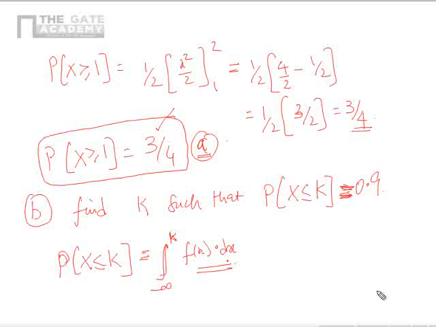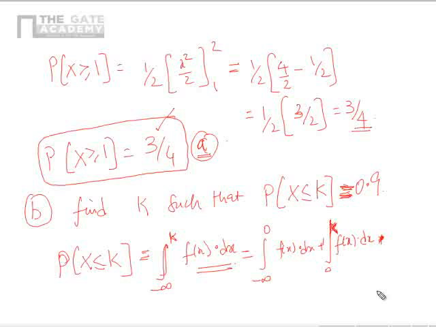Correct? Now, this integral can be broken as integral minus infinity to 0. I am always breaking up like this because that's how my f of x is defined. F of x is defined in the interval only 0 to 2. So integral minus infinity to 0 f of x dx plus integral 0 to k f of x dx.